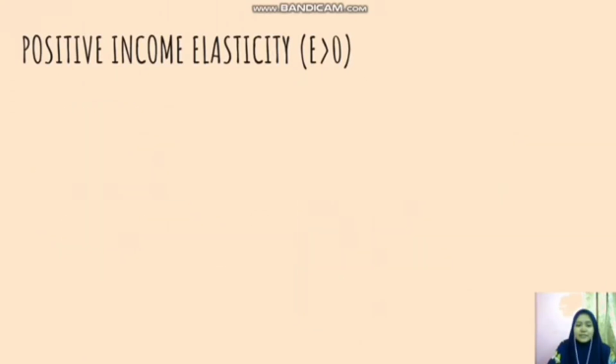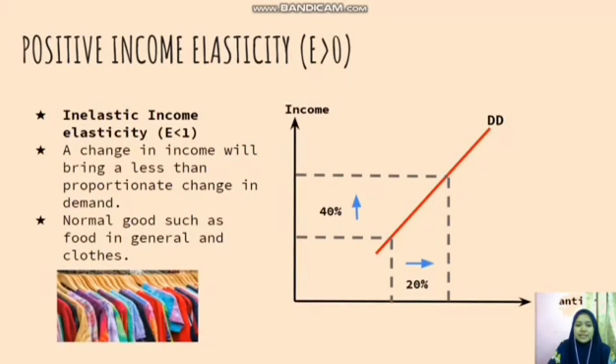Next, inelastic income elasticity, which is E less than 1. A change in income will bring a less than proportionate change in demand. It usually happens in normal goods such as food in general and clothes. As we know, a normal good is something that we buy regularly.